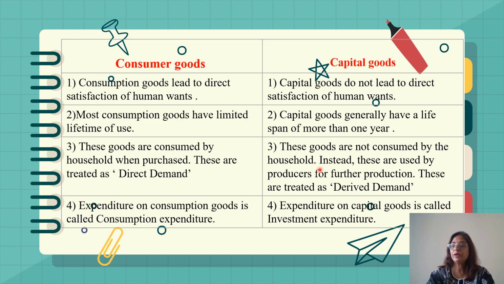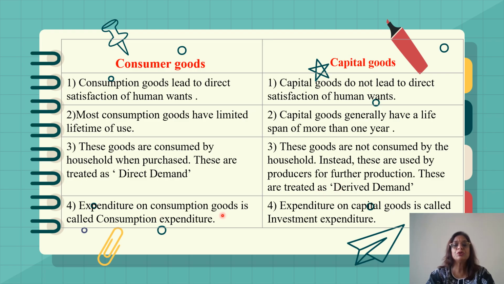We do not consume capital goods. Instead, these are used by producers for further production. These are treated as derived demand. That means we are not directly demanding it. It is a derived demand because these capital goods are used for further production.